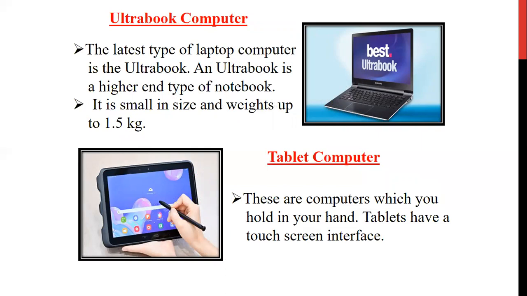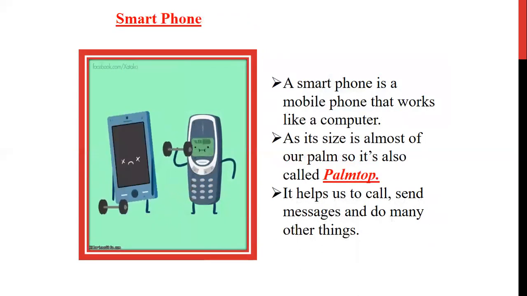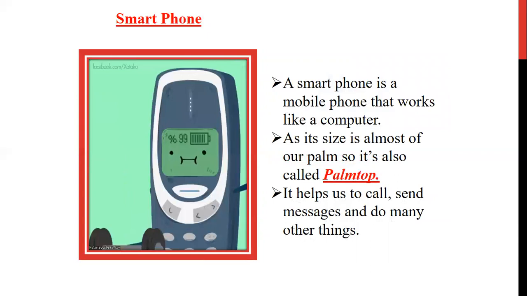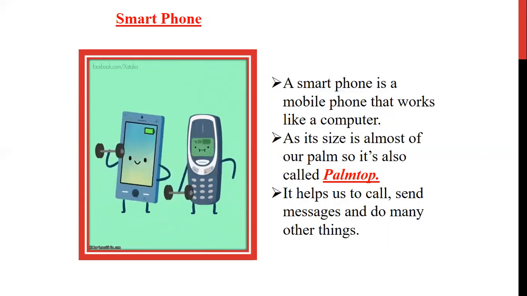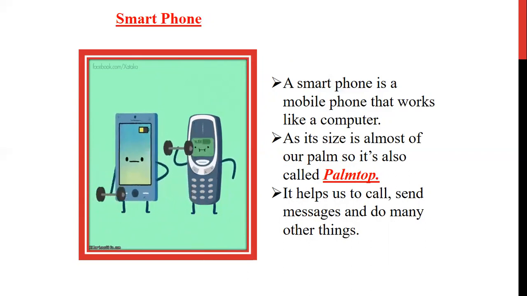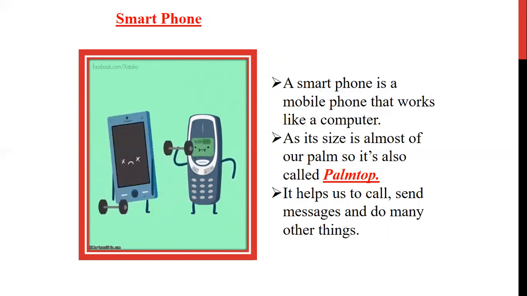Tablet computers can be easily held in the hand, and the touch screen is the main thing we can see in these devices. Smartphone computers, as the name says, I am a smartphone. Why am I a smartphone? Because into this phone my entire computer is getting fit. My size is that of a palm only, and that's why I am also called a palmtop computer. All these smartphones are small computers that are kept above the palm, and that's why the name palmtop computer has come.